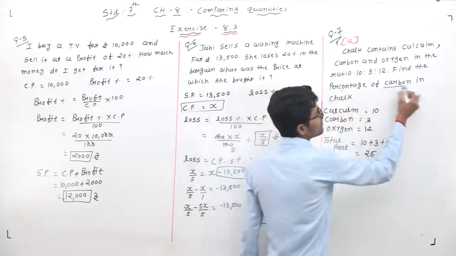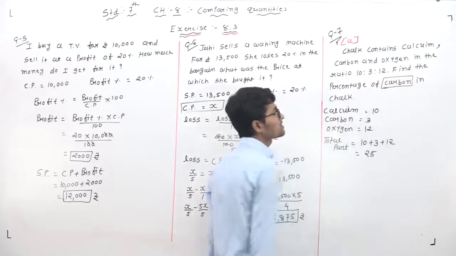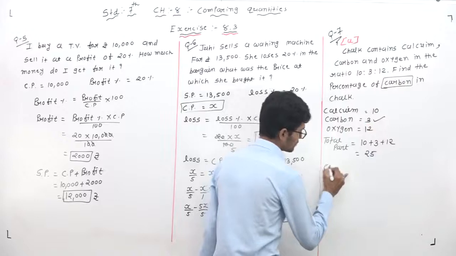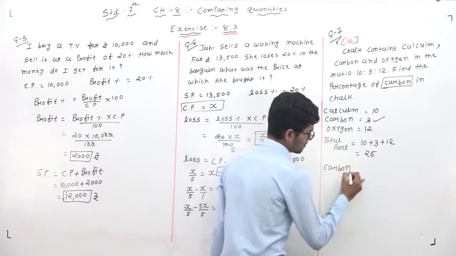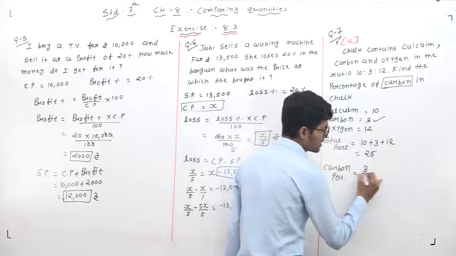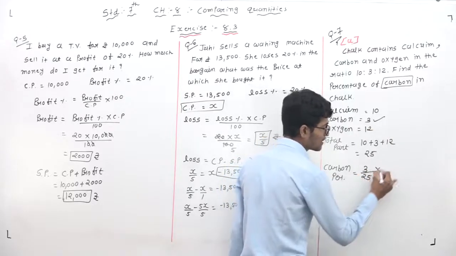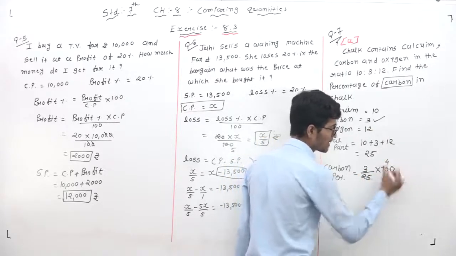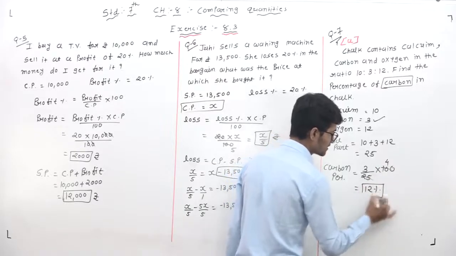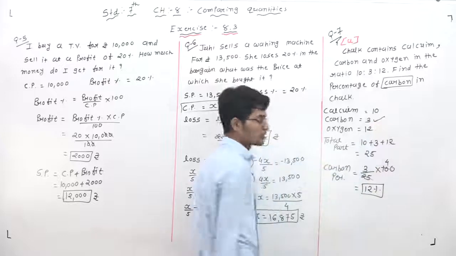But in this question we will find only the percentage of carbon, which is 3. So write down the carbon percentage: 3 by the total parts 25, multiplied by 100. 25 goes into 100 four times, and 3 multiplied by 4 is 12. So there is 12% carbon in chalk.